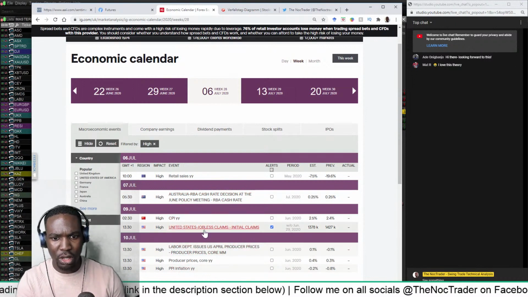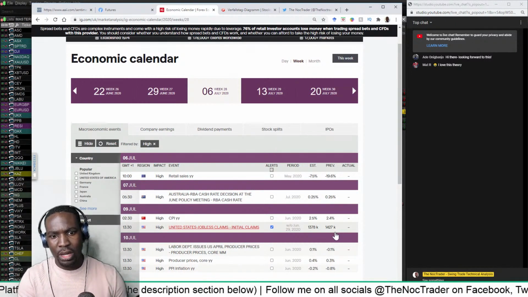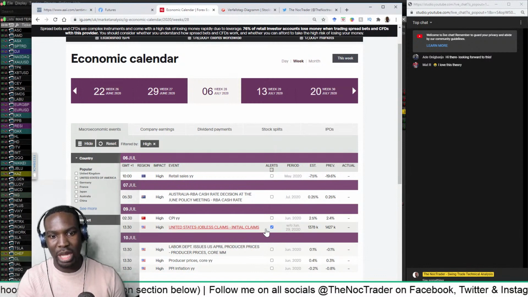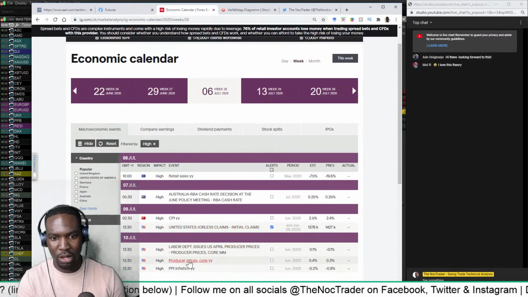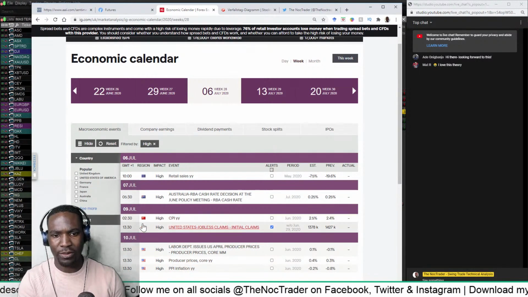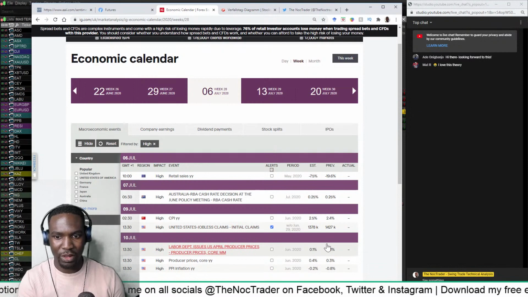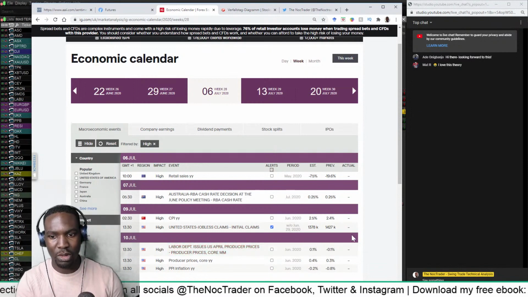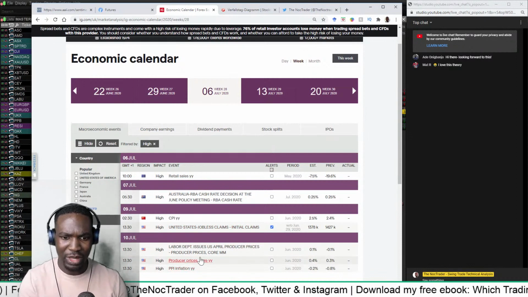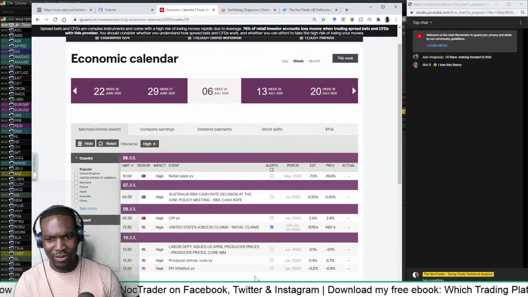We've got the US jobless claims. Once again, yeah, I think this will have some effect, so I've put an alert on that. But I think a lot of this jobless information has now been baked into the market for the most part. I don't know how much effect it will have on the market, but I've highlighted it anyway to give me an alert.